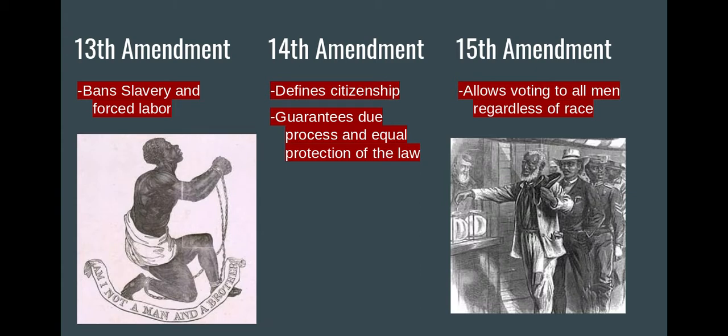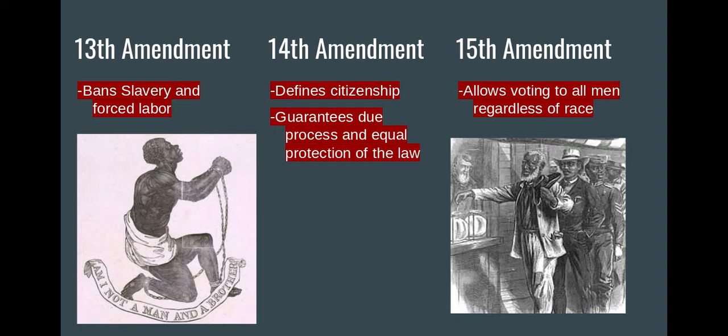Now, our 13th, 14th, and 15th Amendments, these are what we call our Reconstruction Amendments. So the Reconstruction Amendments we've learned a little bit about already in previous classes, but the 13th Amendment is the amendment that abolished slavery and made all forced labor in the United States illegal. The 14th Amendment then granted citizenship to everybody born in the United States and sort of defined what exactly citizenship means, including equal protection under the law for individuals. And then the 15th Amendment gave voting rights to all men, regardless of race.